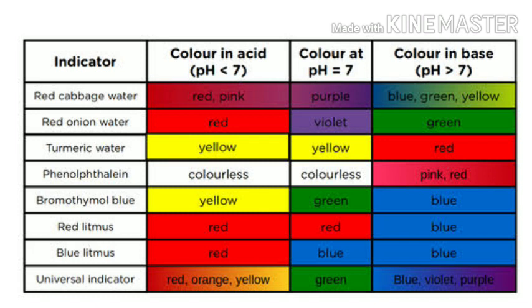Mostly we use the litmus paper, which turns red when reacted with acid and turns blue when reacted with base. So we can use turmeric as one of the best natural indicators. It remains yellow when reacted with acid, but it turns red when reacted with base.